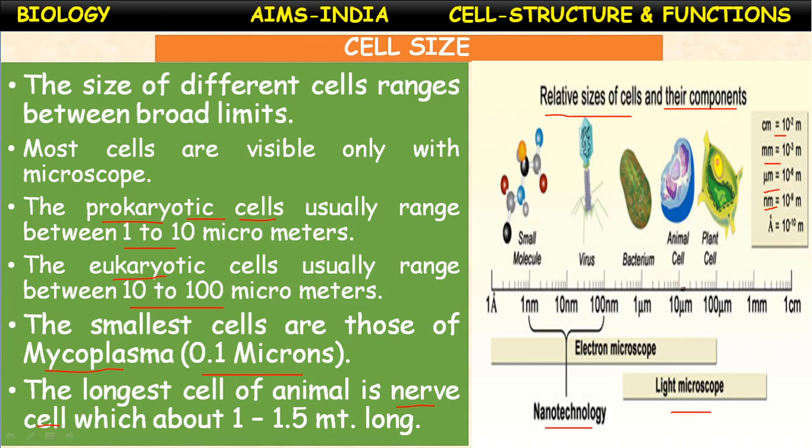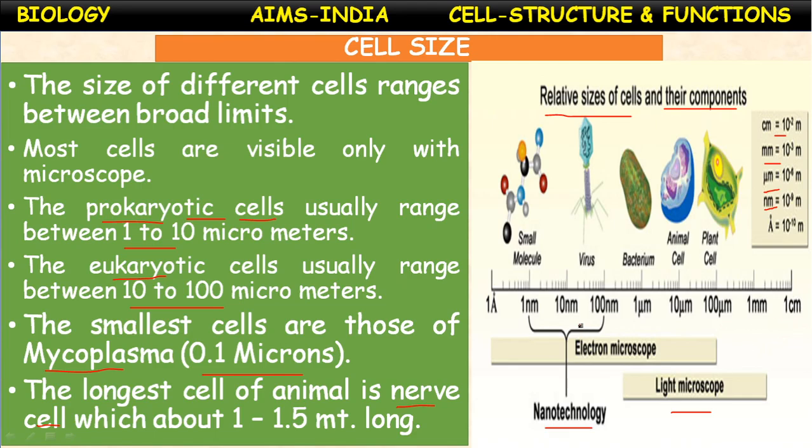Then the animal cell ranges up to 10 micrometers, and the plant cells up to 100 micrometers. Compared to animal cells, plant cells are somewhat large in size. So the concept is, cell size is measured in millimeters or microns or micrometers, or the smallest units, nanometers. As we move from left to right, the size increases.